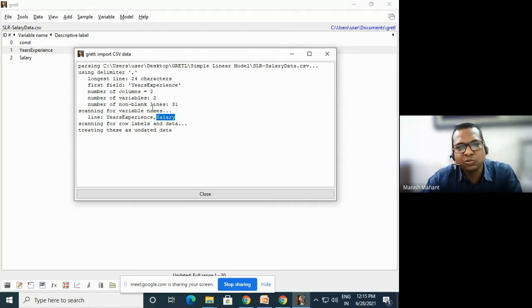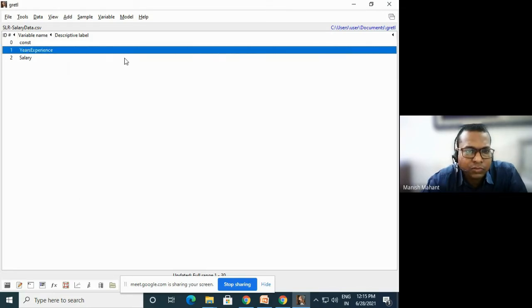All the things about whatever data set you are using are shown here by Gretl. Here, whatever data we are getting is in this dashboard. So 0 is a constant, 1 is years of experience, 2 is a variable.